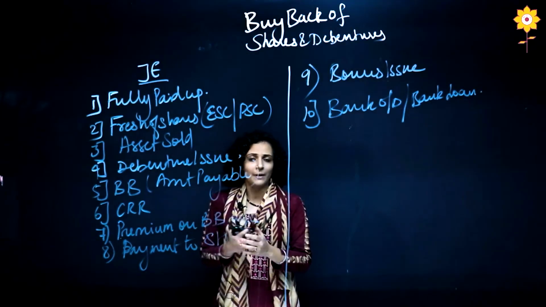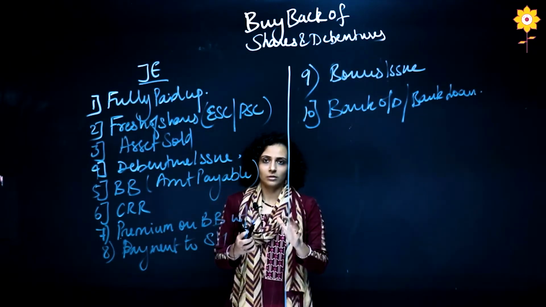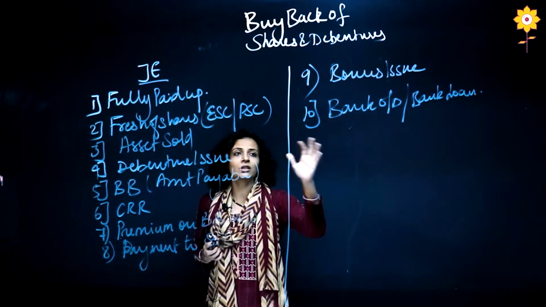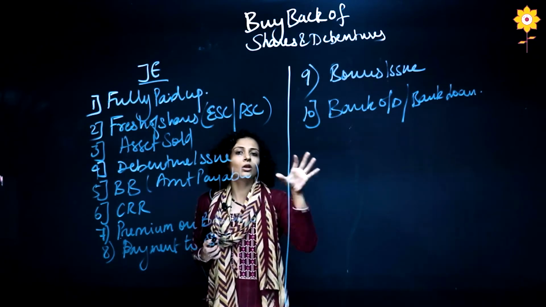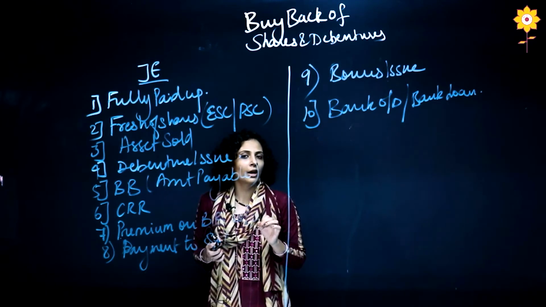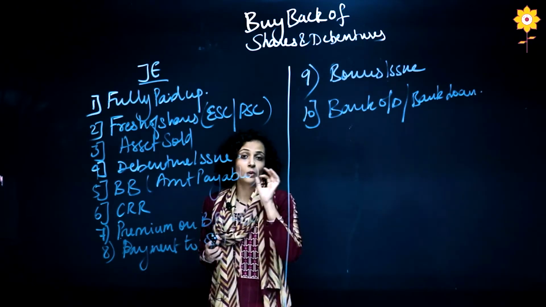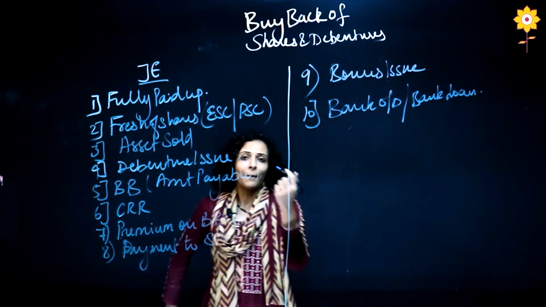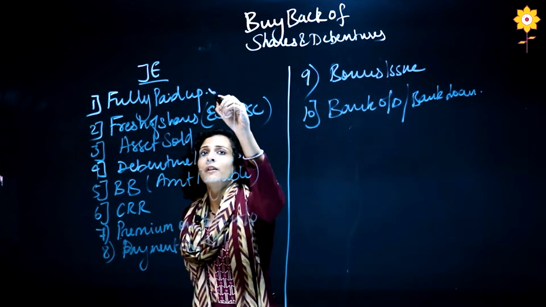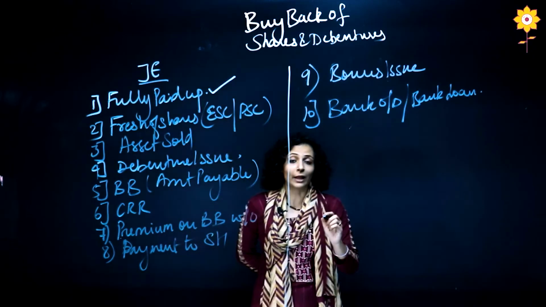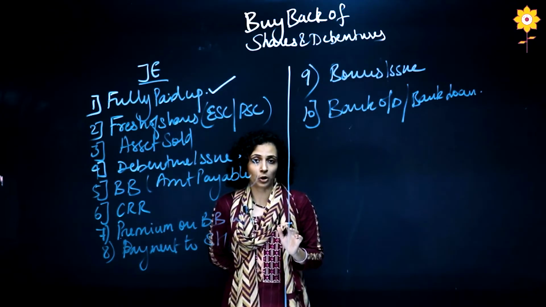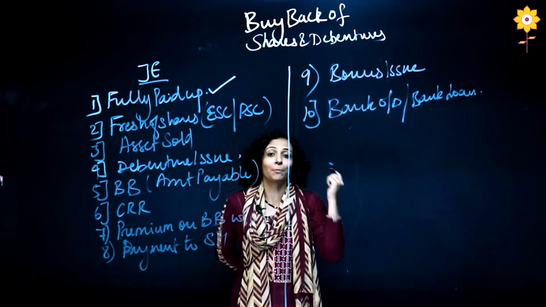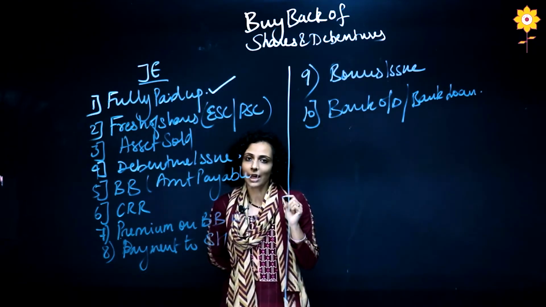Now what is the logic behind it? You don't have to learn the sequence, but if you understand the logic behind it, you will not forget any of the steps and you will cover the whole sum. Okay, so first step, as I have said, we have to always check before the buyback whether the shares are fully paid up or not. If the shares are fully paid up, we will not pass this entry, but if it is partly paid up, we will pass the entry.